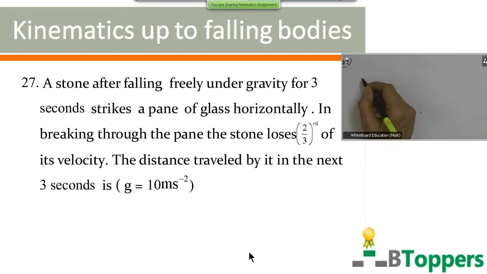So, question number 27. A stone after falling freely under gravity for 3 seconds strikes a pane of glass horizontally. In breaking through the pane, the stone loses 2/3 of its velocity. So the distance traveled by it in the next 3 seconds is? First, the velocity gained after the first 3 seconds.